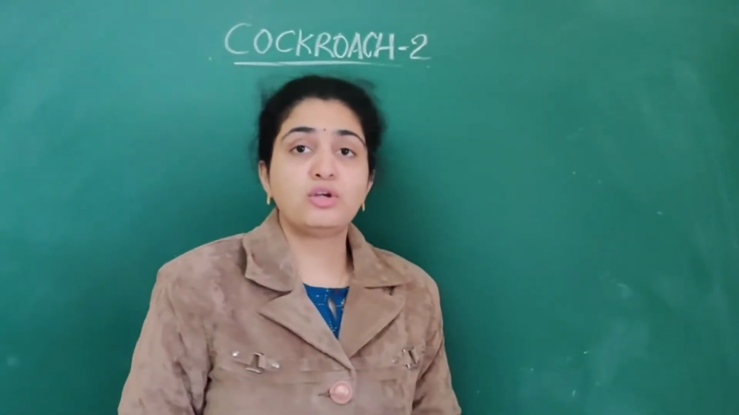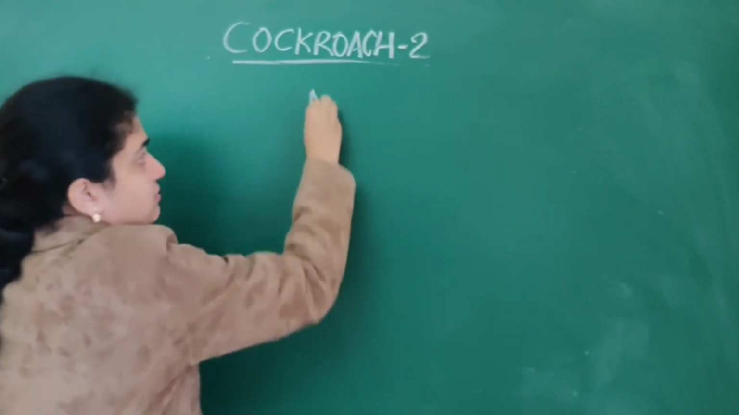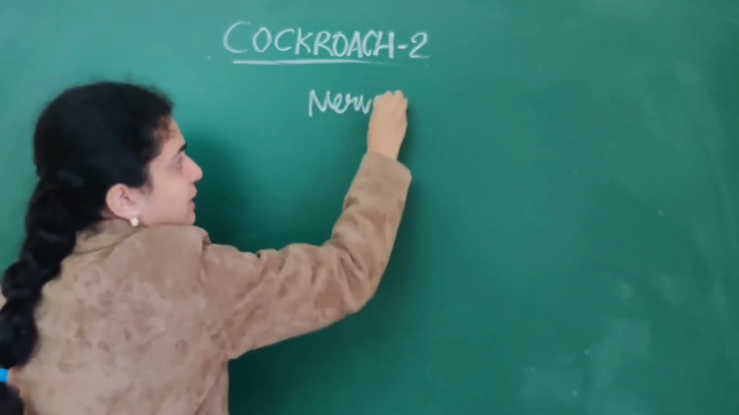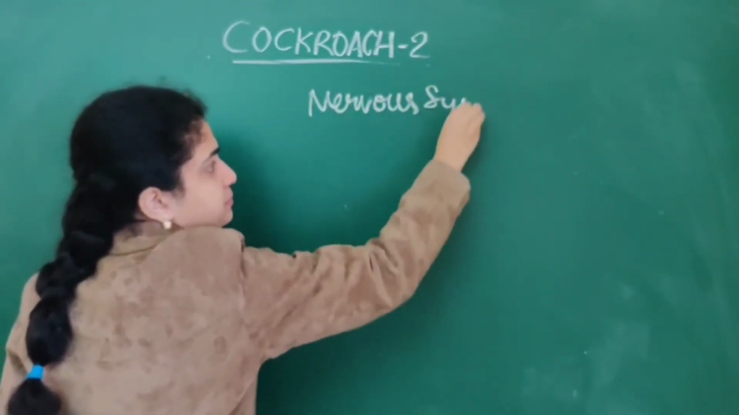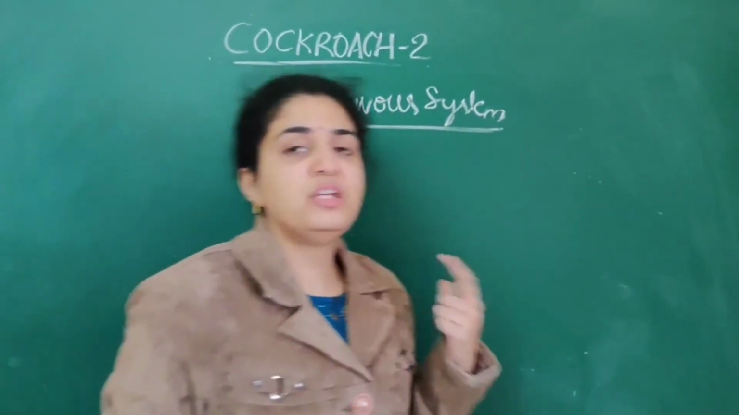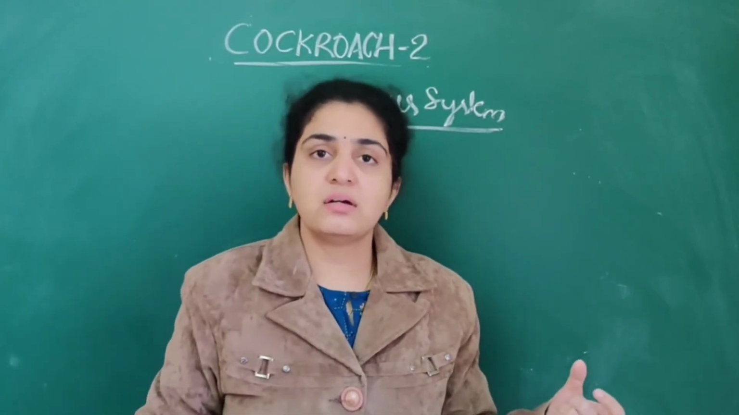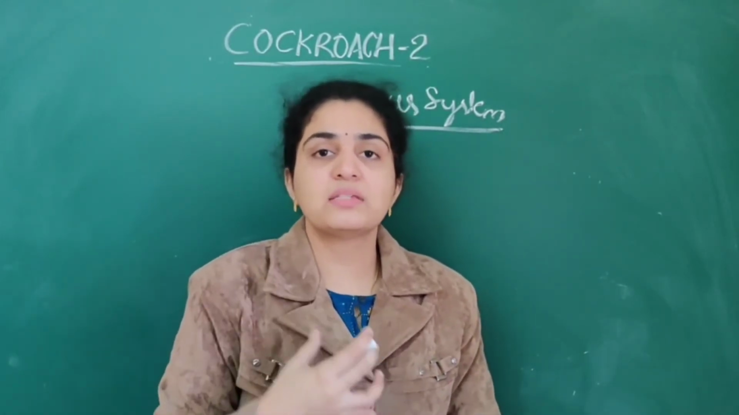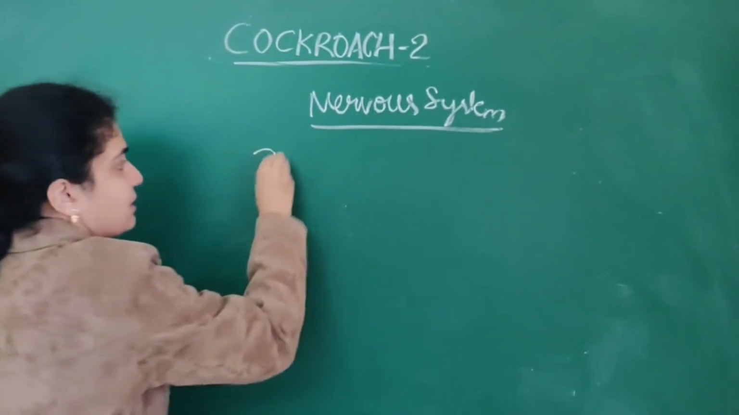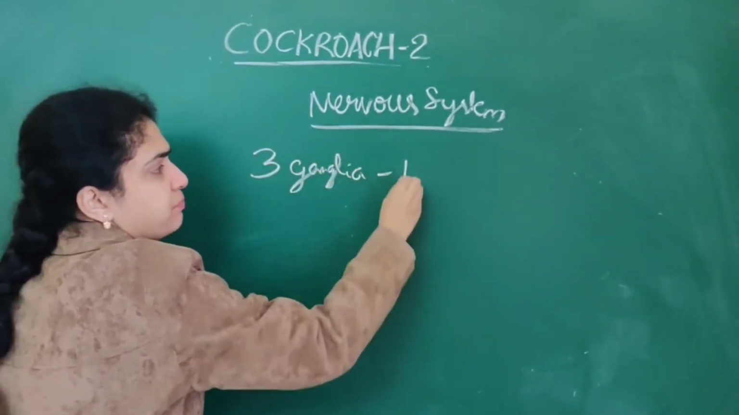So next we are going to deal with the nervous system of the cockroach. It is a simple nervous system: 3 ganglia are present in the thorax, and next, 6 ganglia are present in the abdomen. Mainly 3 ganglia are present in the thorax.